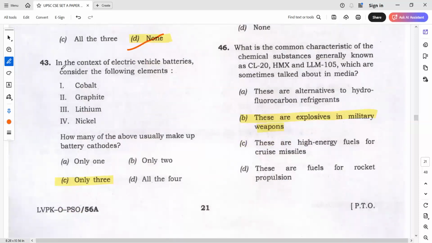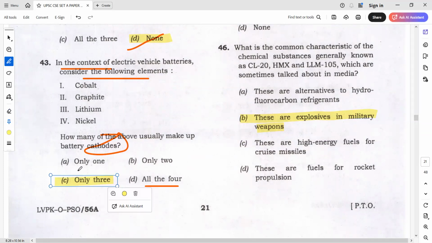Yes, in this question, for example, it's a science and tech question. Yes, more or less we'll have broad. But should we go for 4 or 3? This I discussed in the class also. If you remember, HFC's question. Opposite chances are there. Air pollution, water pollution. What is the opposite of cathode?